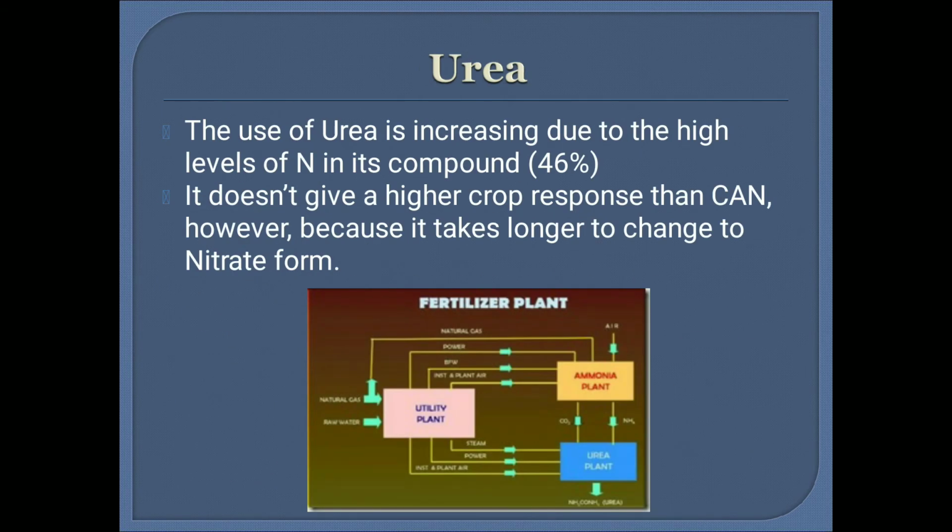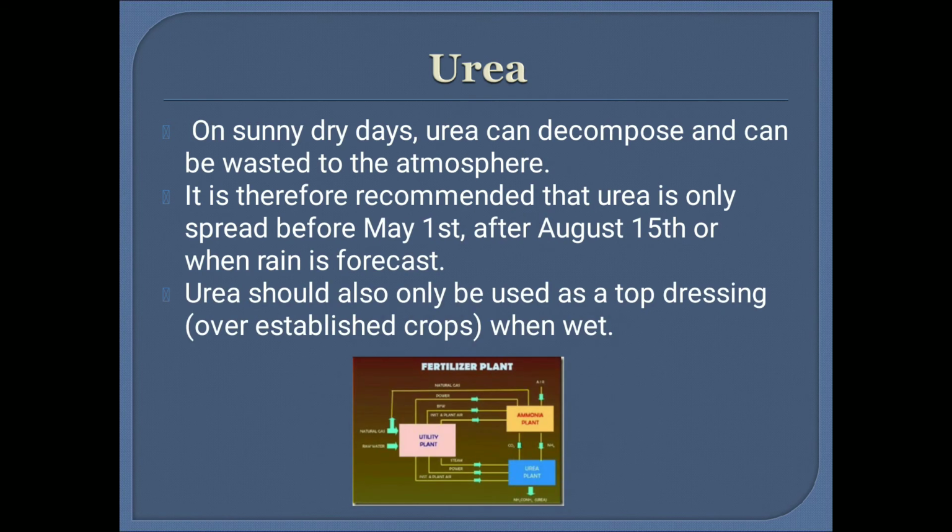Next is the urea. Urea is increasing in use due to the high level of nitrogen in its compound, 46%, and it does not give a higher crop response than CAN, however, because it takes longer to change to nitrate form.